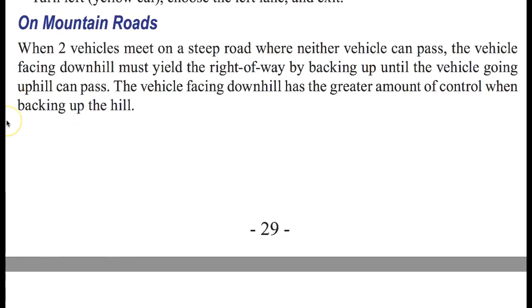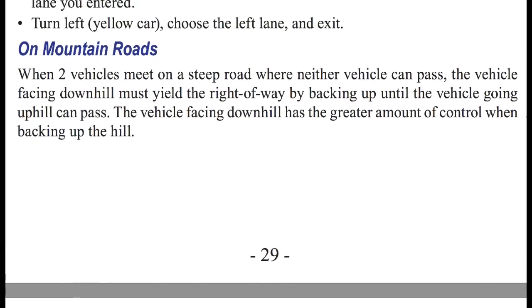Okay, let's talk about mountain roads. When two vehicles meet on a steep road where neither vehicle can pass the other, the vehicle that's facing downhill must yield the right-of-way by backing up until the vehicle going uphill can pass. The vehicle facing downhill has the greater amount of control when backing up the hill.